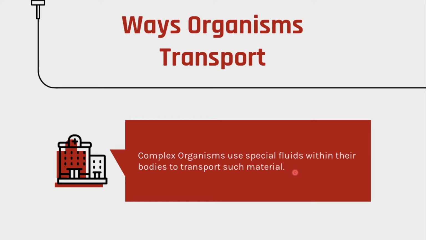So complex organisms use special fluids within their bodies to transport such materials. Here complex organisms can be us, a deer, a lion, a cat, a dog. We all have hearts. So yeah, we say special fluids can be lymph, blood. Blood is the most common example. So we use these special fluids to transport such materials throughout the body. So let's go with the first example, a common example, blood.